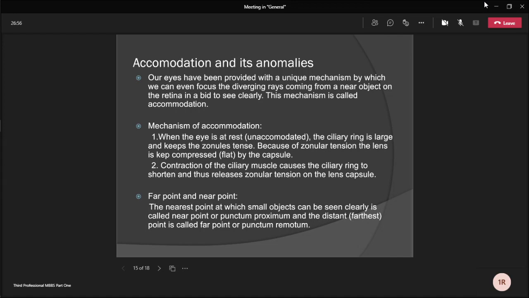What is the far point and near point? The nearest point at which a small object can be seen clearly is called the near point or punctum proximum, and the distant or farthest one is called the far point or punctum remotum.